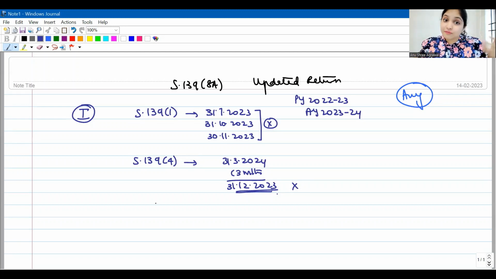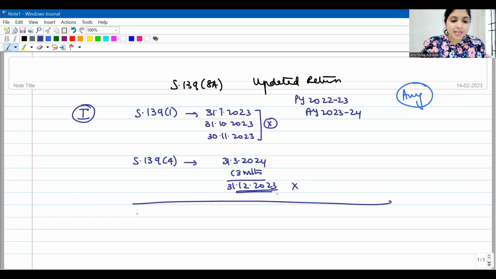So even the 139(4) time limit is over. Now he is waking up. Now he wants to file his income tax return. No other choice. He has to come under section 139(8)(a) now. So first situation, guys: neither did he file his income tax return on time, nor did he file the income tax return late. Time to file belated return also is over. And now he wants to file income tax return. Come assessee, welcome to section 139(8)(a).